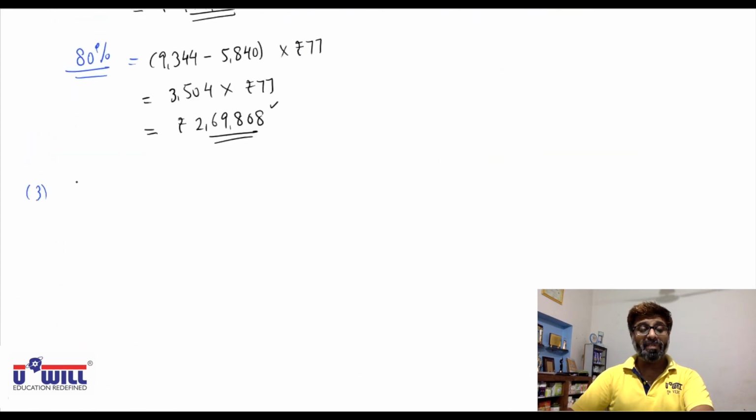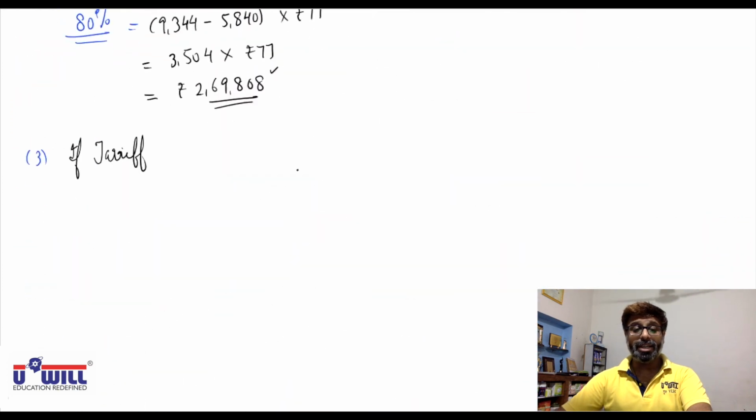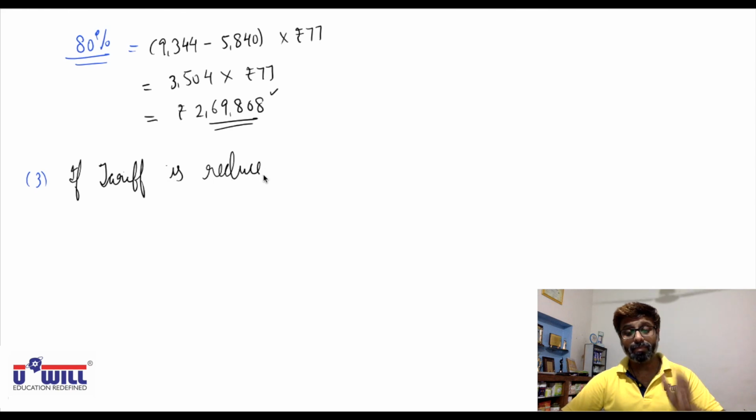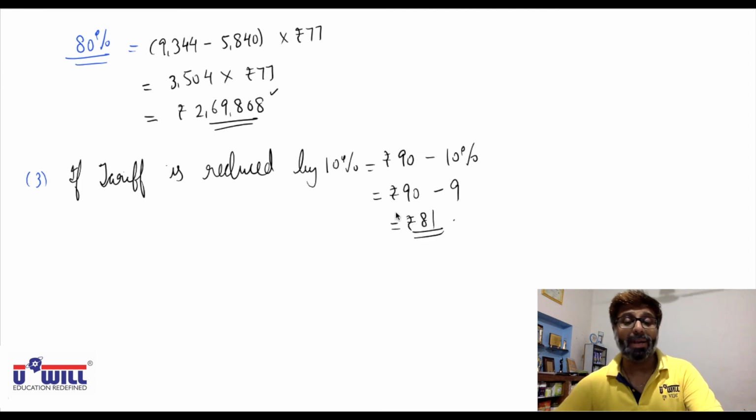Okay. So if the tariff is reduced by 10%, then 90 rupees minus 10%, that is 9 rupees, 81 would be the tariff we will charge if it is reduced by 10%.